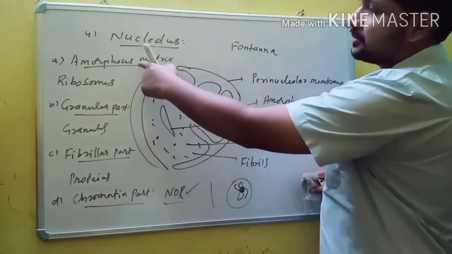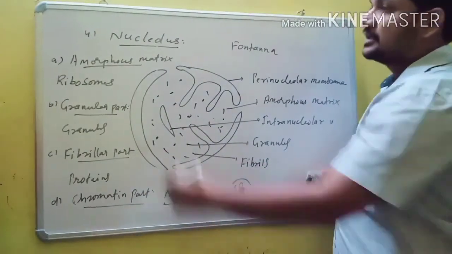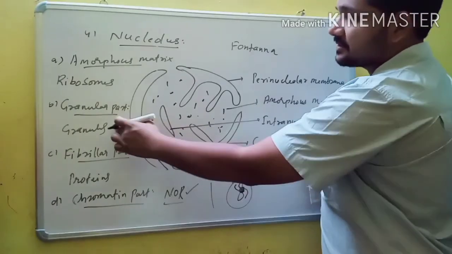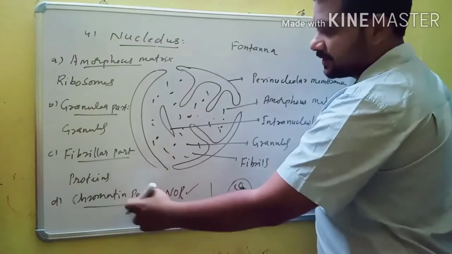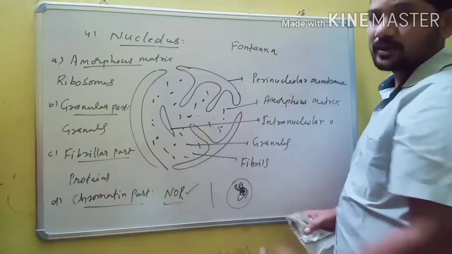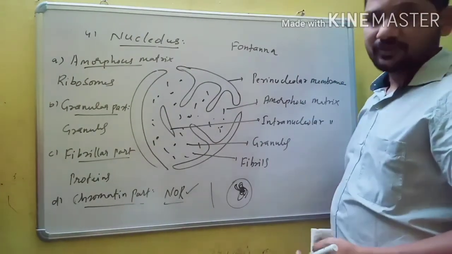The nucleolus has 4 parts: amorphous matrix, granular part, fibrillar part, and chromatin part. The amorphous part is the site for synthesis of ribosomes. The granular part is for synthesis of granules. The fibrillar part helps in synthesis of proteins. And the chromatin part means this one, where the chromatin fiber is attached with the nucleolus. So these are the different parts of the nucleolus.